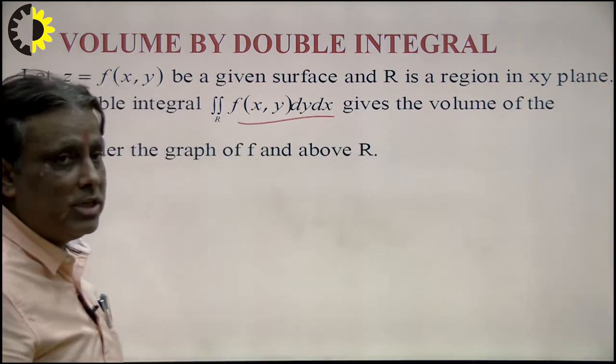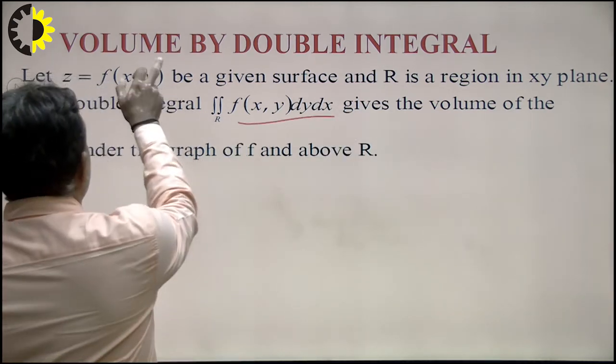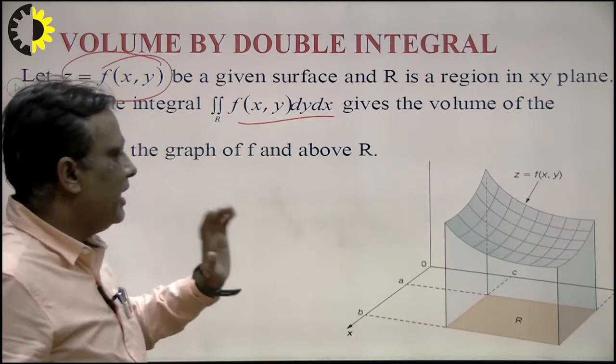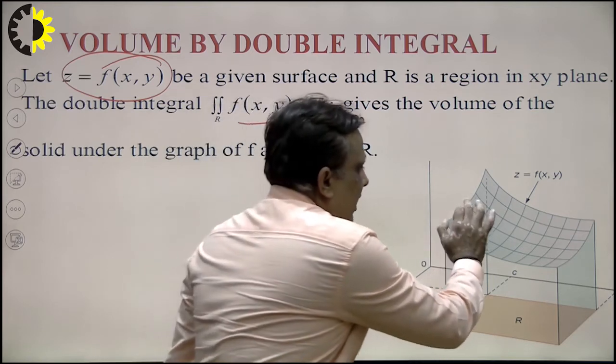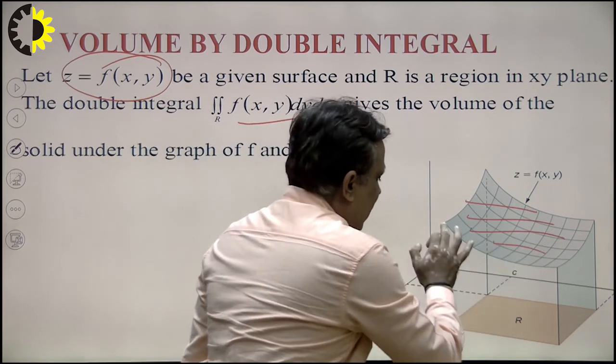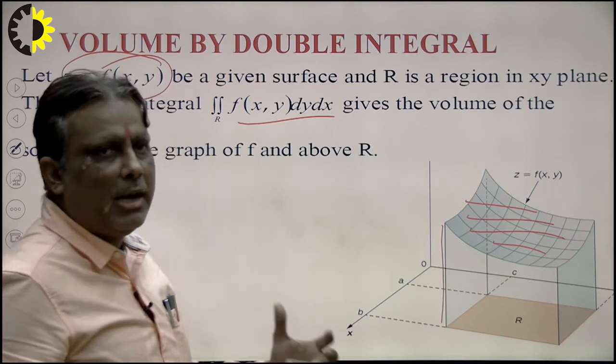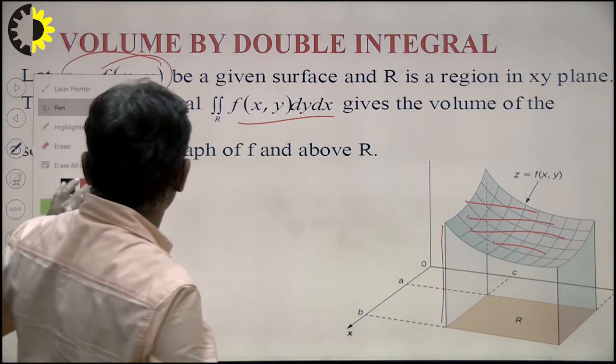What will be the conclusion here? Students, keep in mind that z will be in the form of x and y. How to calculate, we see very carefully. Suppose I want to calculate the area of this portion and multiply by this portion. So this will be the total conclusion of volume with the help of double integration.